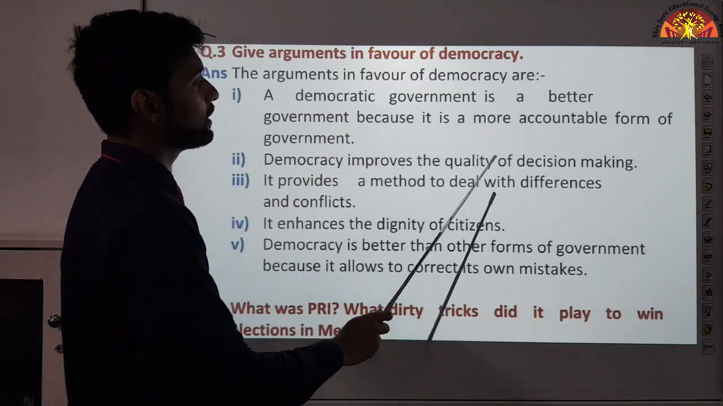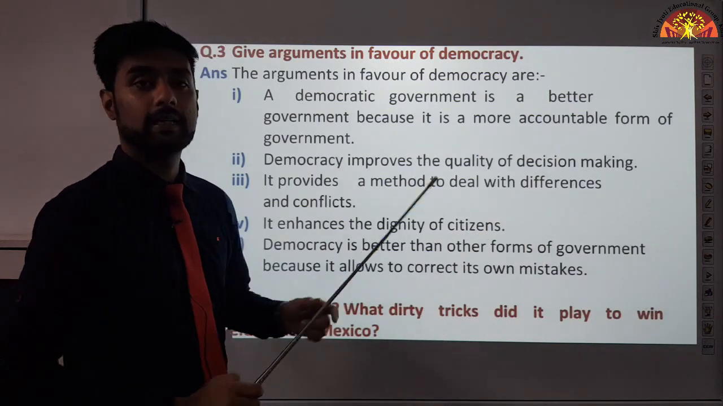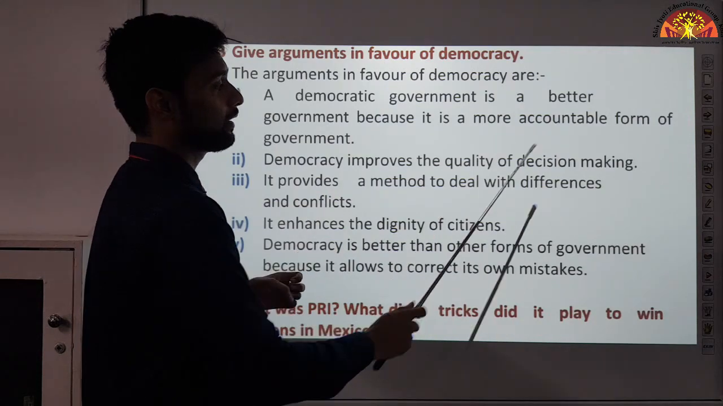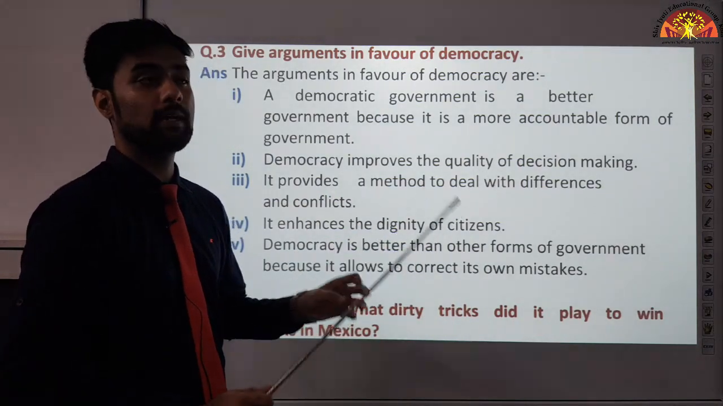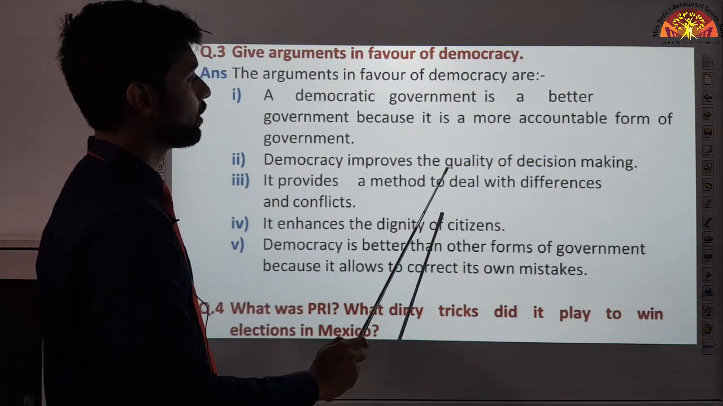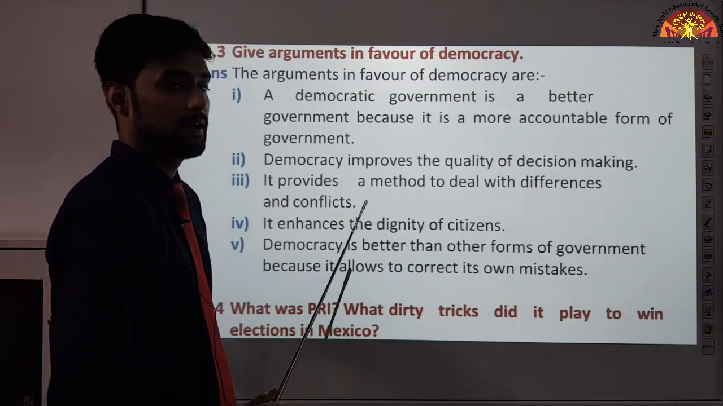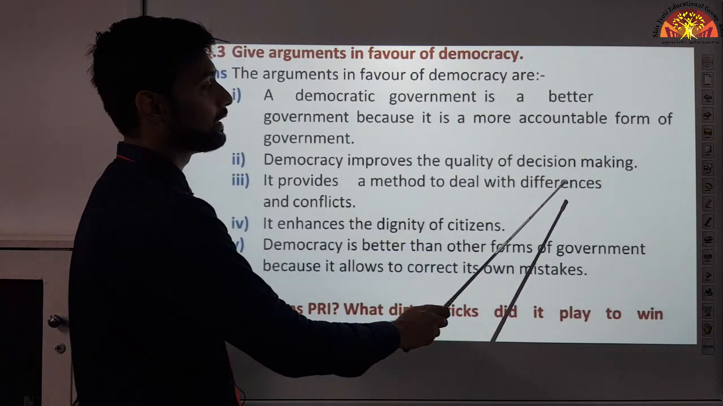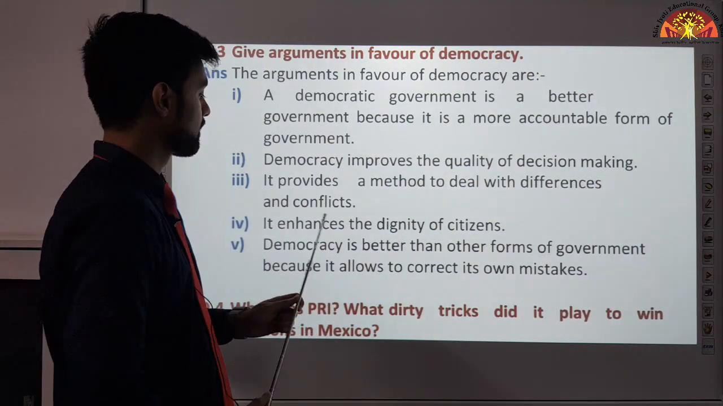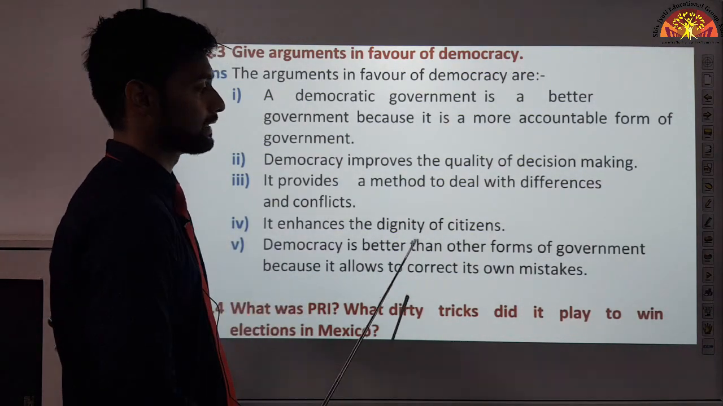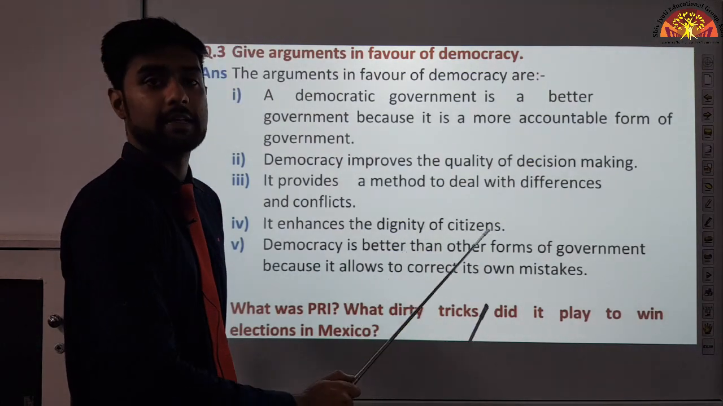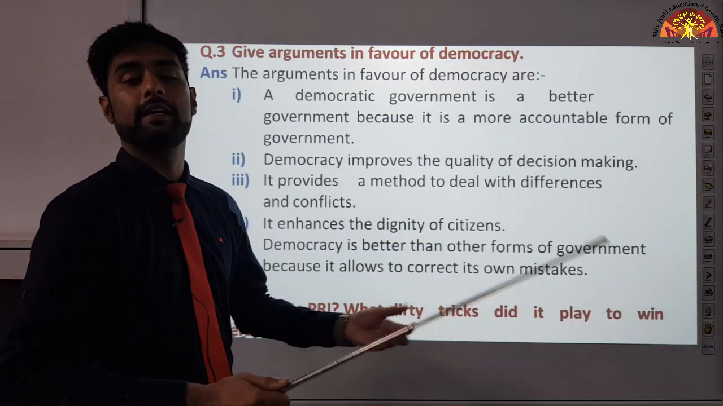Democracy improves the quality of decision making. A lot of people are consulted in a democratic government, so the quality of decision making improves, because a lot of people are giving their inputs. It provides a method to deal with differences and conflicts. Whenever conflicts arise, whenever there is a difference between people, a democratic government deals with it peacefully. It enhances the dignity of citizens. Citizens living in a democratic government feel dignified and respected. Why? Because they are all being treated equally.